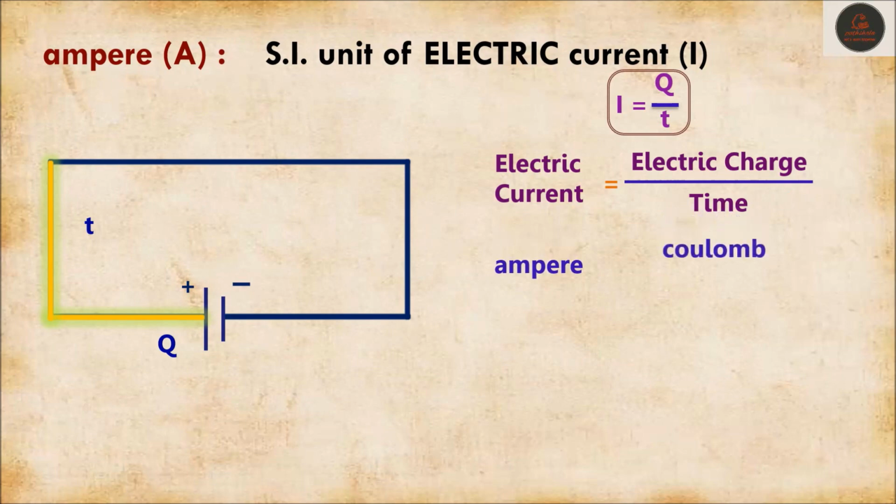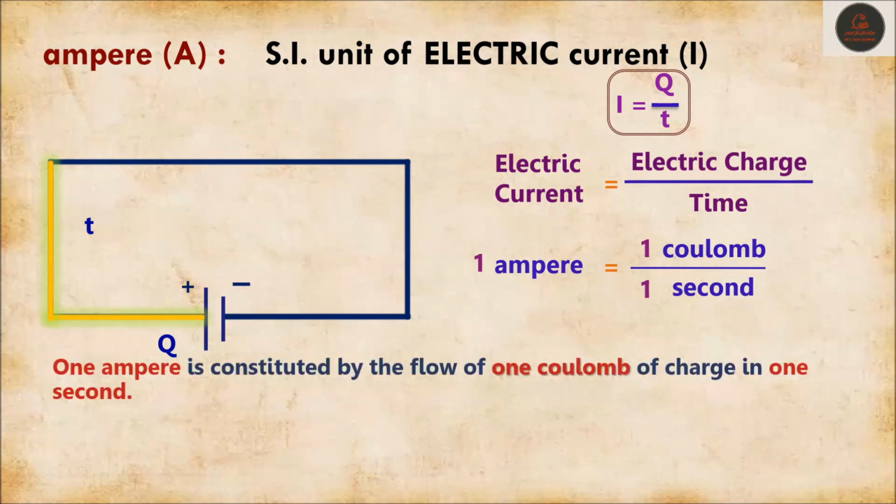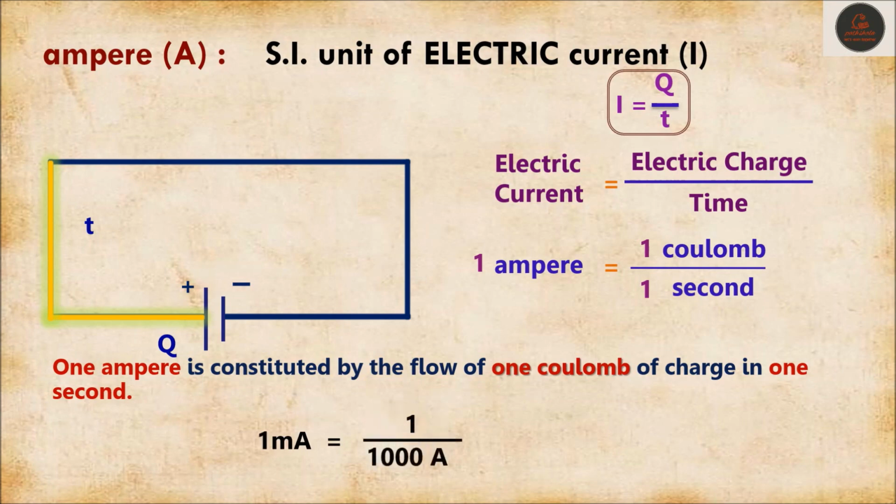The unit of electric current is ampere, the unit of electric charge is coulomb, and the unit of time is second. So ampere is equal to coulomb upon second, or we can say 1 ampere is equal to 1 coulomb upon 1 second. 1 ampere is constituted by the flow of 1 coulomb of charge in 1 second. 1 milliampere is equal to 1 upon 1000 ampere, or 1 upon 10 raised to the power 3 ampere, or 10 raised to the power minus 3 ampere.